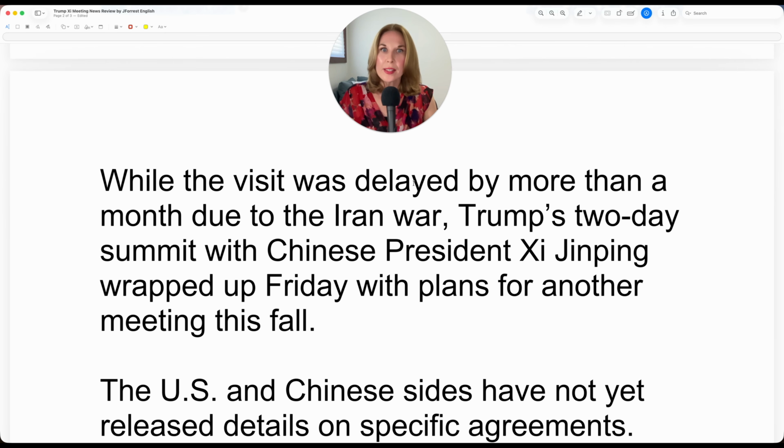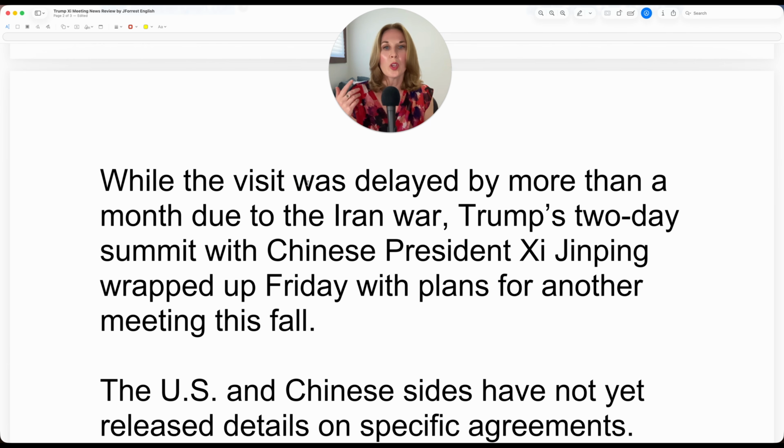While the visit was delayed by more than a month due to the Iran war. Okay, so here our sentence structure is to be delayed. So if it's more than a month, it means it was originally supposed to happen more than a month ago. Now you can use delayed in an everyday context, but remember it's to be delayed because you're using it in the passive voice. If you are the subject and you say, sorry, I will be delayed, or sorry, I was delayed. Sorry, the project will be delayed.